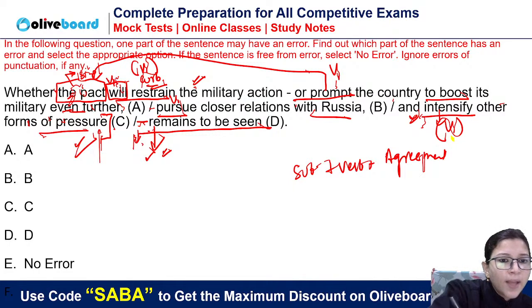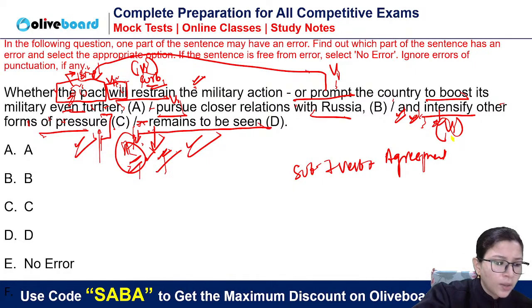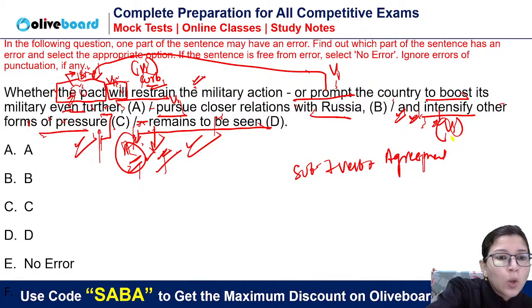ये सारे के सारे जो है यहाँ पे, और देखिए यहाँ पर and लग के ना, here we are having and, so till here parallelism is and. Now here we have a separate part that remains to be seen is absolutely correct. आप यहाँ पे it लगा दीजिए, that लगा के, कुछ भी pronoun लगा के देखिए, it remains to be seen. ओके, हाँ. Now this is, it will be closer relations with Russia or close relations.